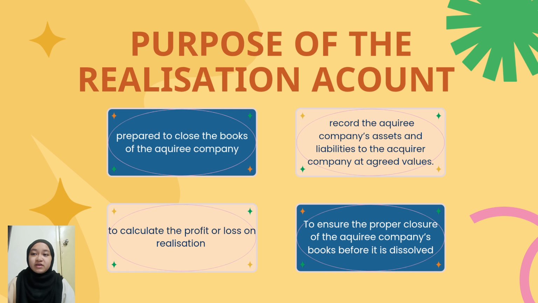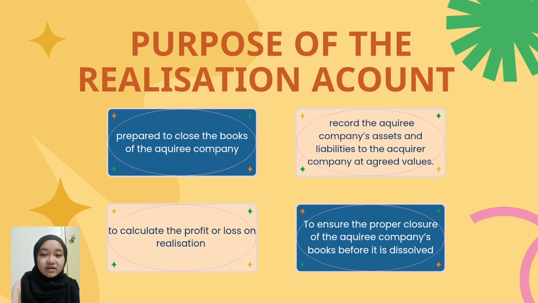Number 2 is: explain the purpose of the realization account and why it is used during the absorption. The realization account is used to prepare to close the books of the acquired company. Why is this account used in the absorption? First, to record the acquiring company's assets and liabilities to the acquirer company at the agreed value.